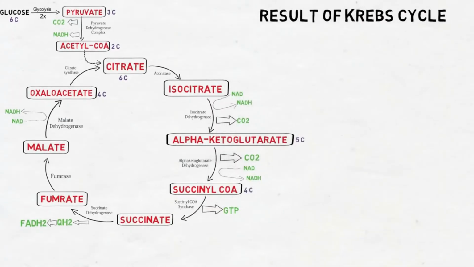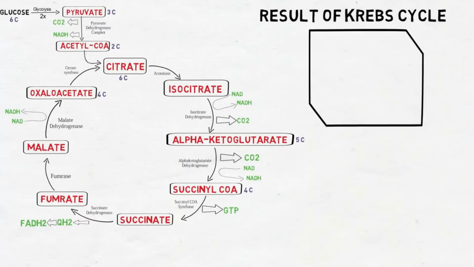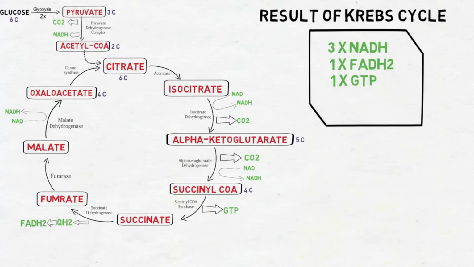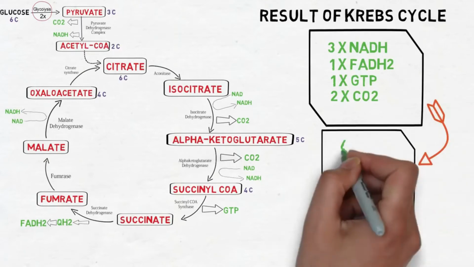The results of the Krebs cycle are 3 molecules of NADH, 1 molecule of FADH2, 1 GTP, and 2 molecules of carbon dioxide. Since the glucose is split into 2 pyruvate compounds, for each glucose there will be 6 NADH, 2 FADH2, 2 GTP, and 4 molecules of carbon dioxide.